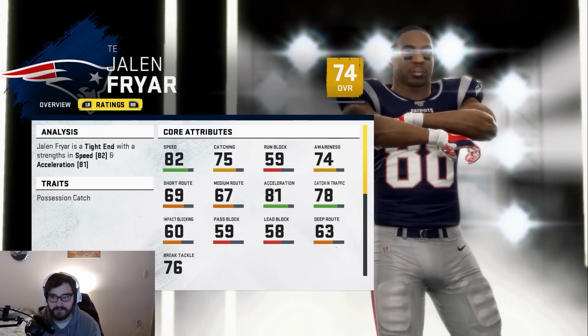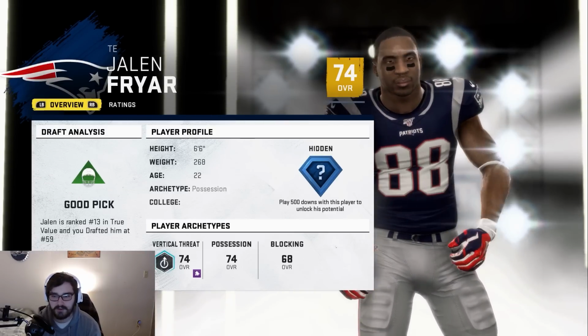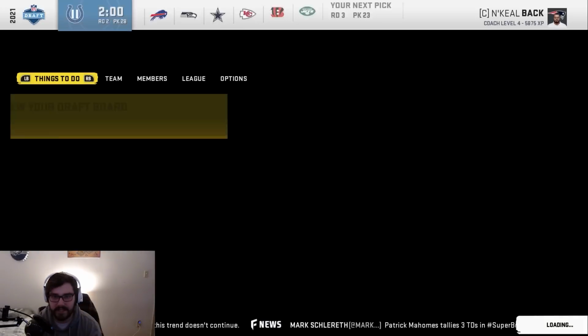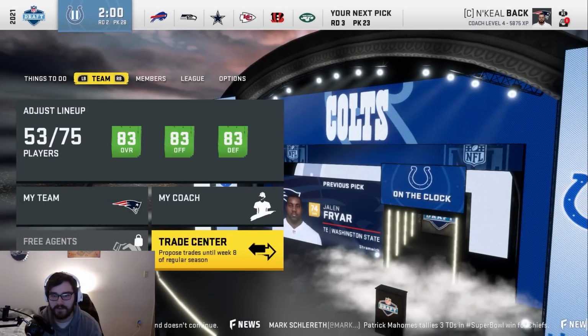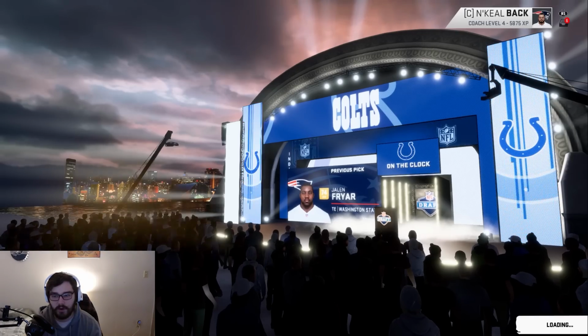This guy is going to be very good for us. He has 82 speed, 75 catching, 81 acceleration. Really excited to finally have an upgrade at tight end. I may have to try to make a little bit more of a move here. Okay, sorry for all the trades, but this should be the last one of this draft here. Jacoby Myers and a 4th round draft pick going to the Vikings for the 68th overall pick.